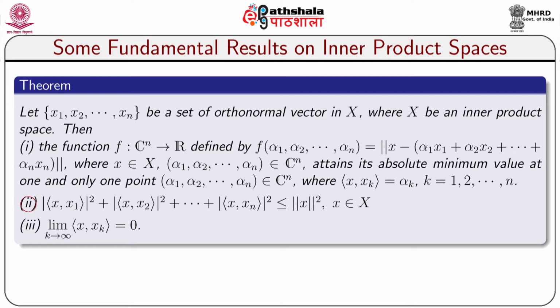Number 2: modulus of inner product (x, x1) whole square plus modulus of inner product (x, x2) whole square plus ... plus modulus of inner product (x, xn) whole square is less than or equal to norm of x square, whenever x belongs to X. Number 3: limit as k tends to infinity of inner product (x, xk) is equal to 0.